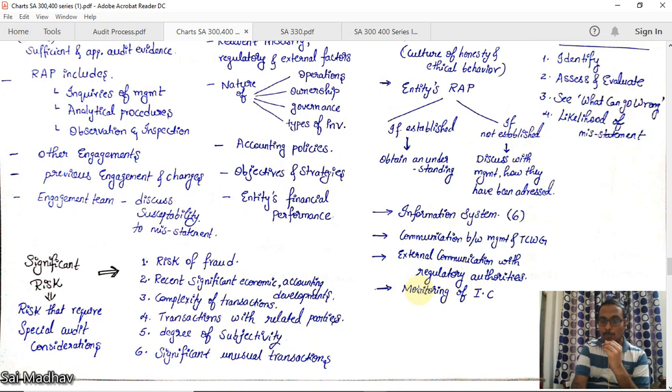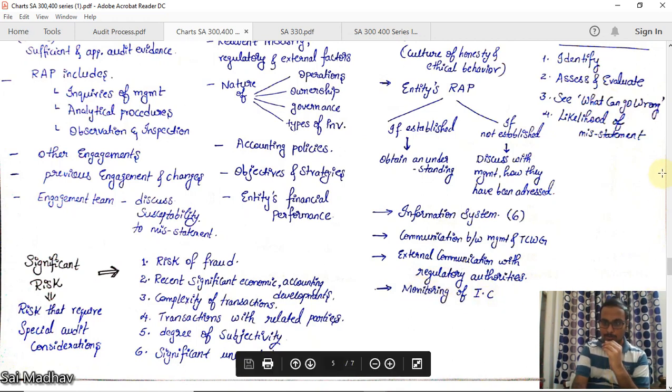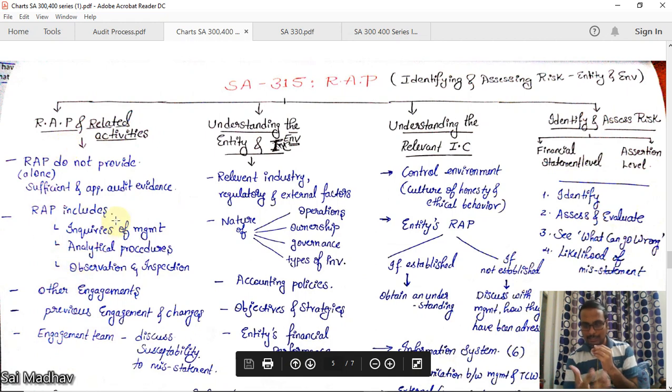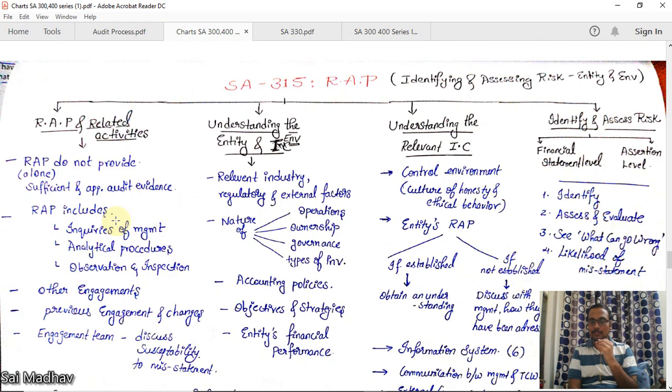Now, monitoring of internal controls. You should continuously monitor the internal controls. Now by performing this, as I have already said, you should be obtaining a list. If I give you a white paper, you should be able to write down all the risk areas. Now, identify and assess risk.